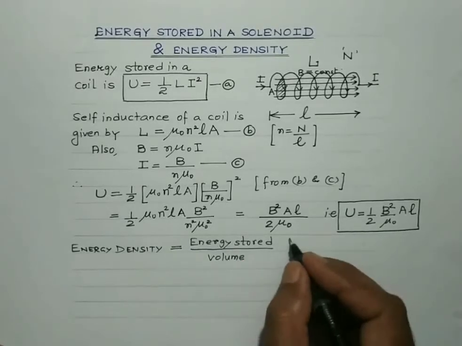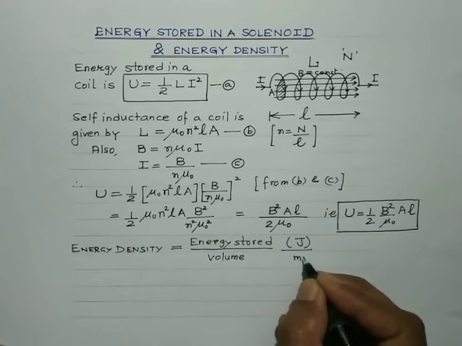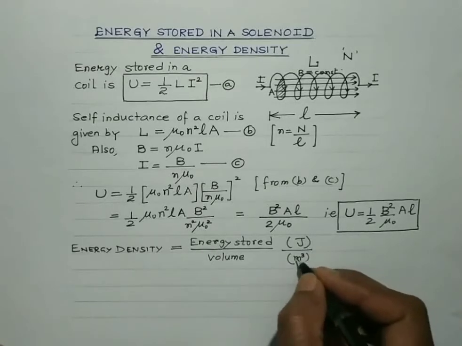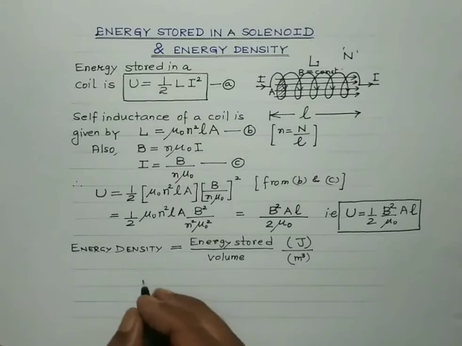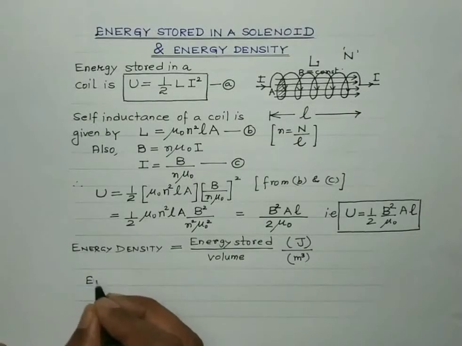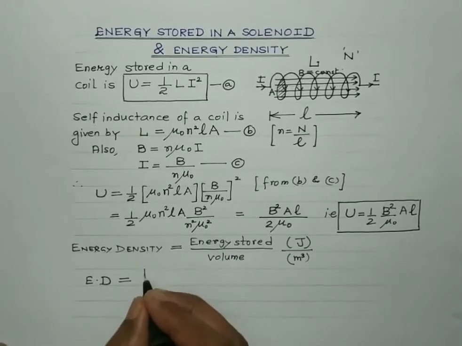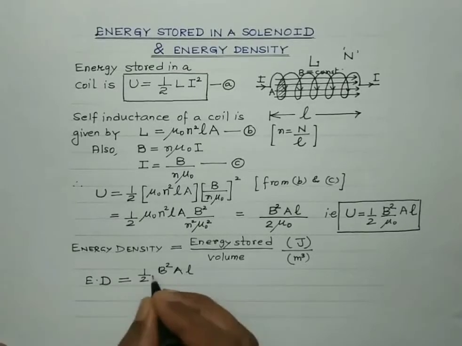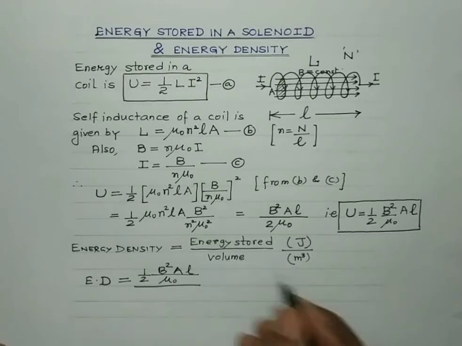The SI unit of energy is joule, the SI unit of volume is meter cube, so the SI unit of energy density is joule per meter cube. So energy density of a solenoid is given by the energy, half B square AL divided by mu naught, divided by volume.